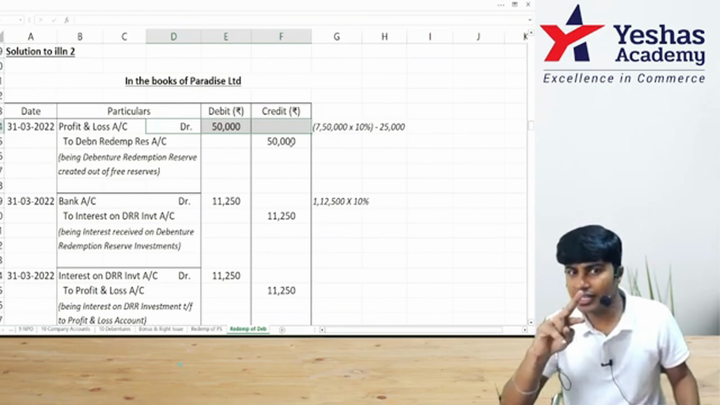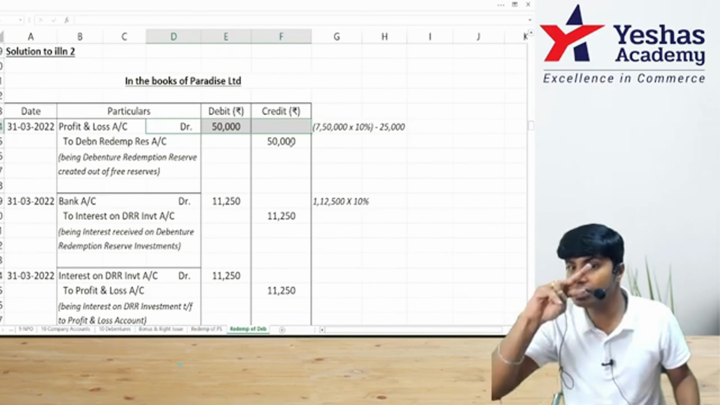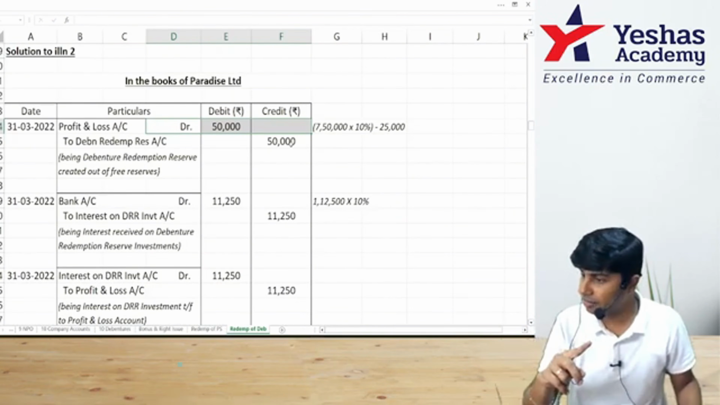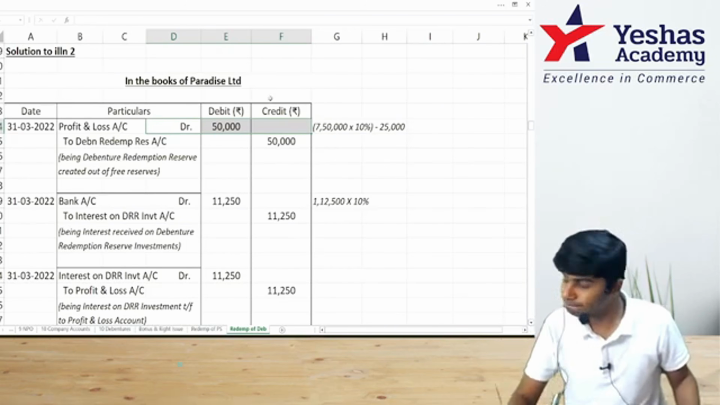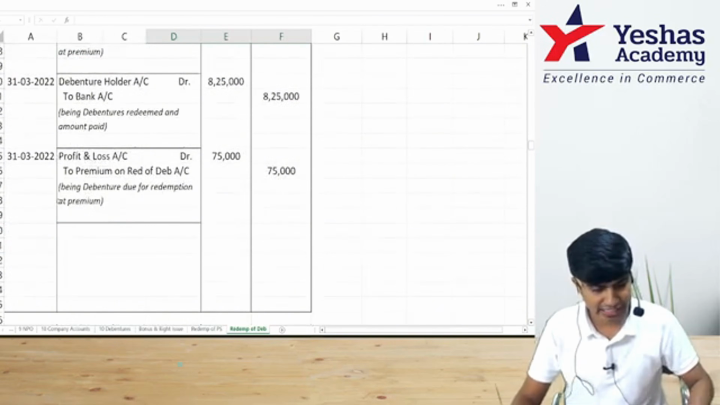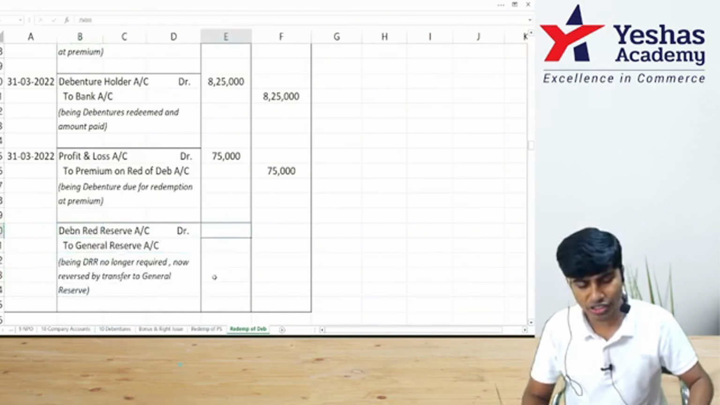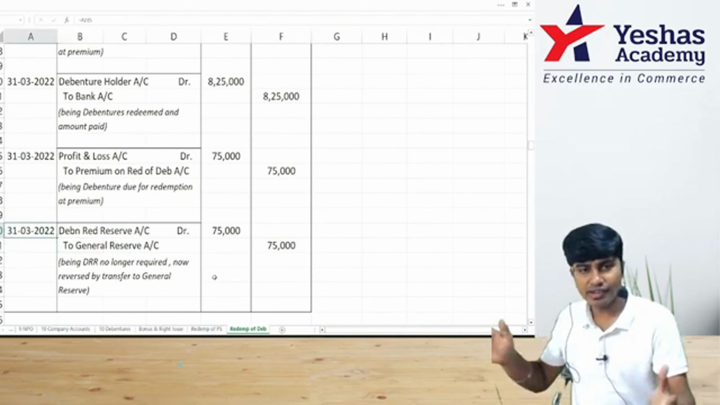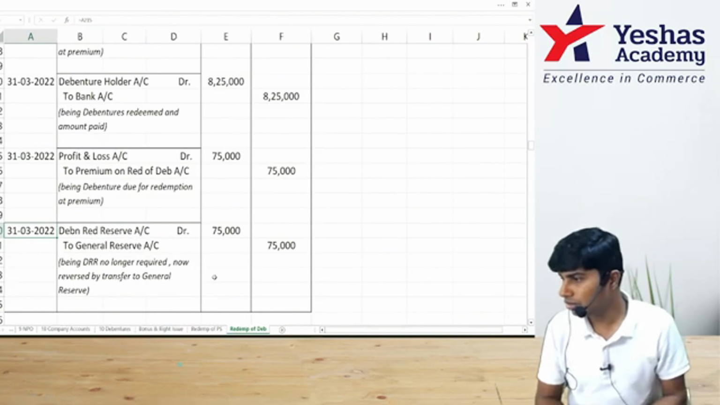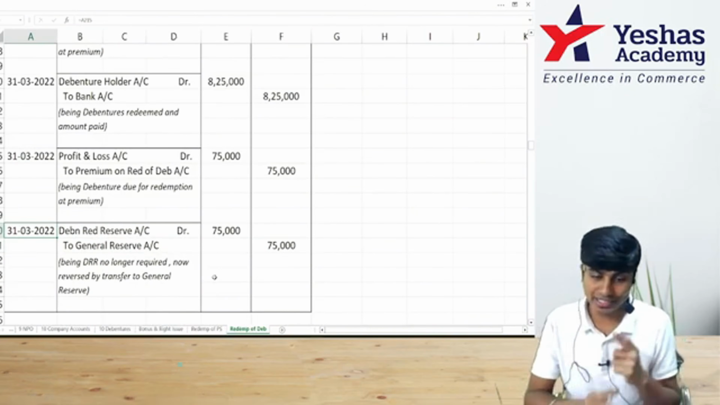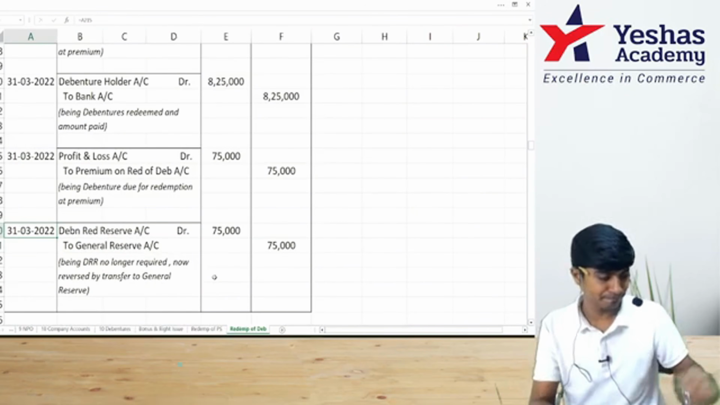Shall we reverse the DRR? In order to reverse the DRR, I will debit DRR and I'll credit. That's it. Come on, let's write. I would write here DRR debit to general reserve. How much? 75, 75. Ta-da! Accounting entries are over. Once you understand and copy this, we'll do ledger.